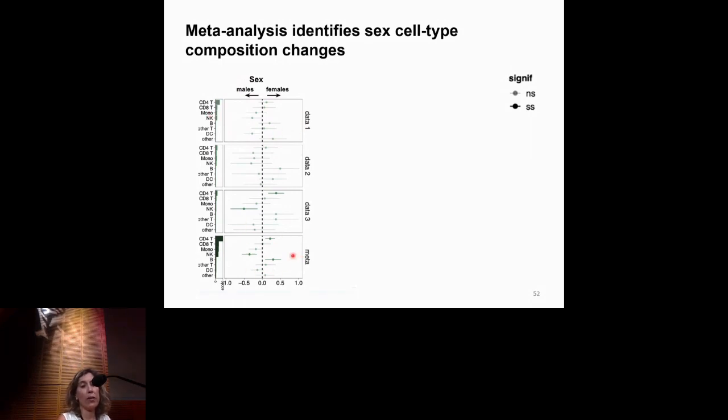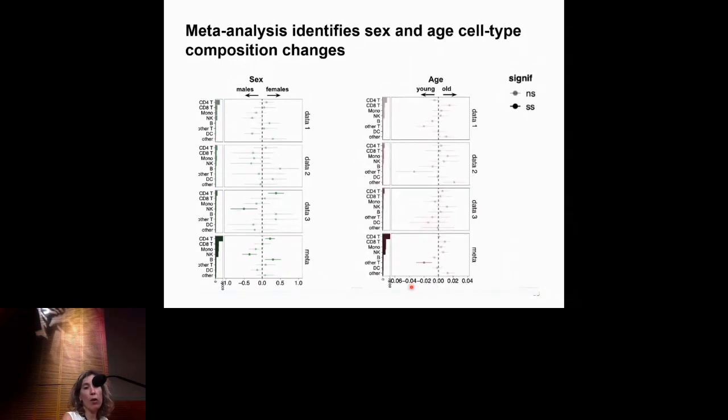And here are the results of meta-analysis, where we find more cell types that have cell type composition differences. And in the case of age, we find only one case, a low number of cells, that has a change in cell type composition. But what we really care about is not this resolution where you have general CD8 T cells, but rather to zoom in and go to the high resolution cell types.